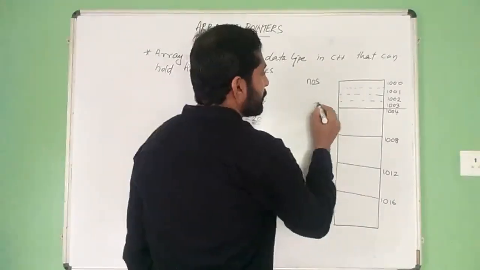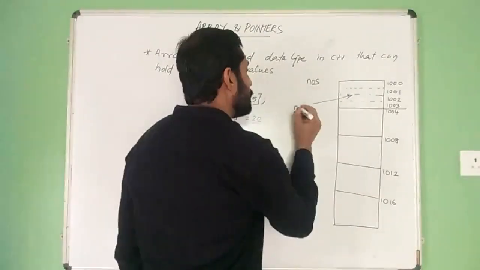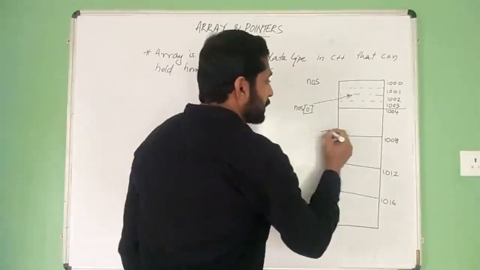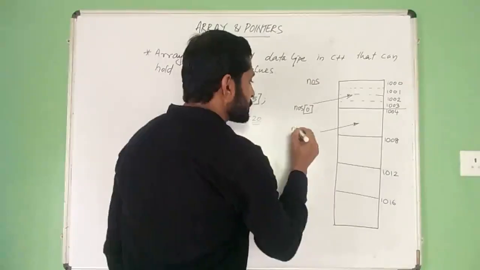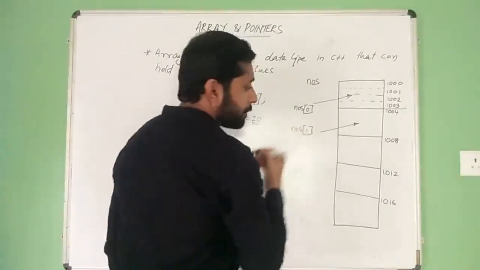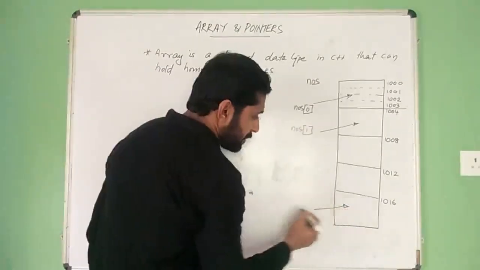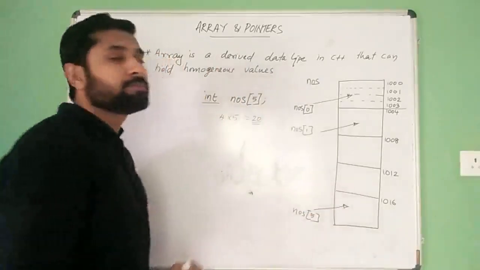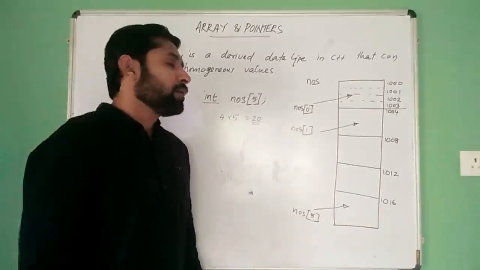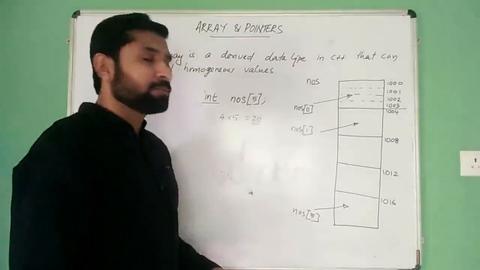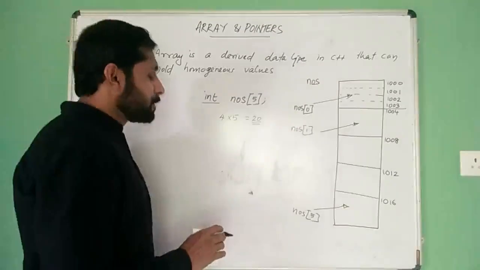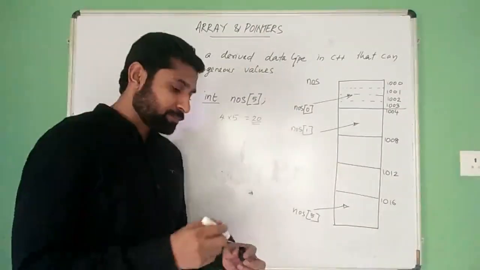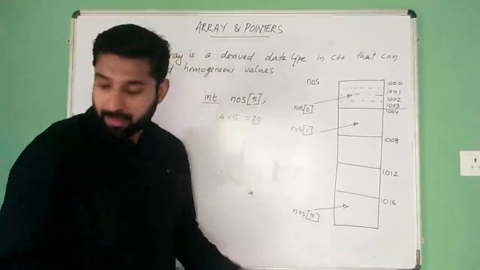We refer to this area as NOS of 0, this space as NOS of 1, this as NOS of 4. That we have already learned. Now, what is the relation between array and pointer? That is our topic of interest.